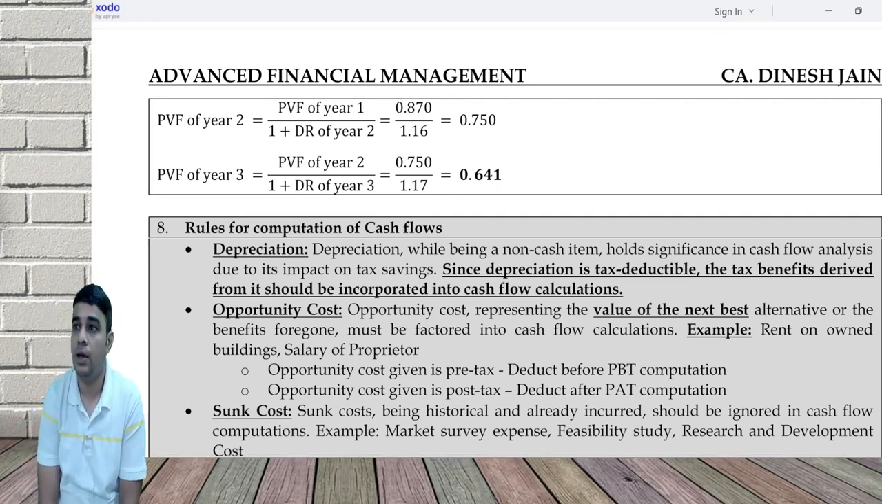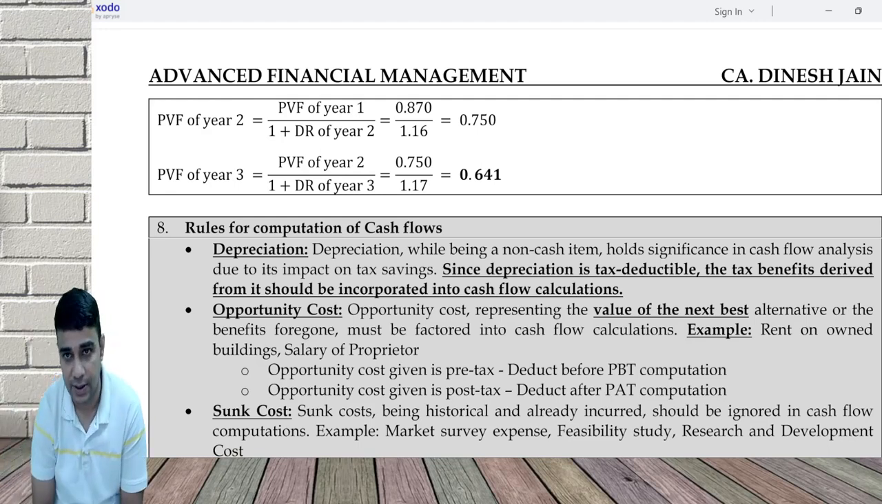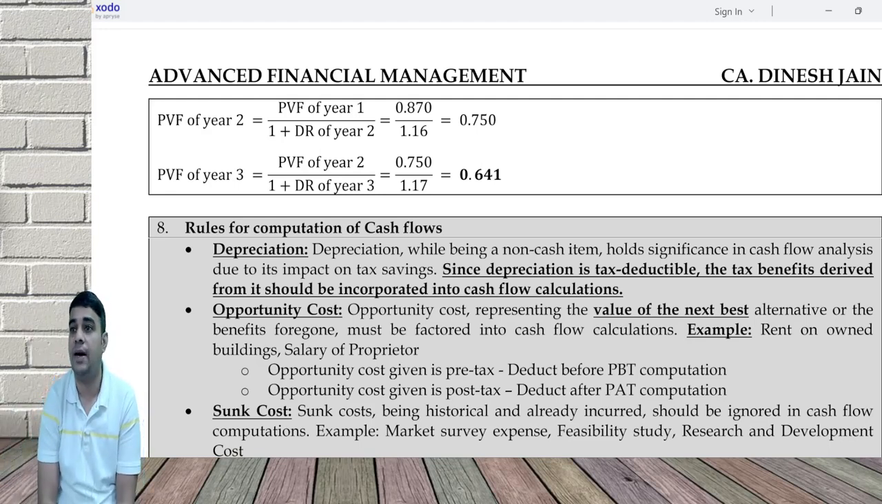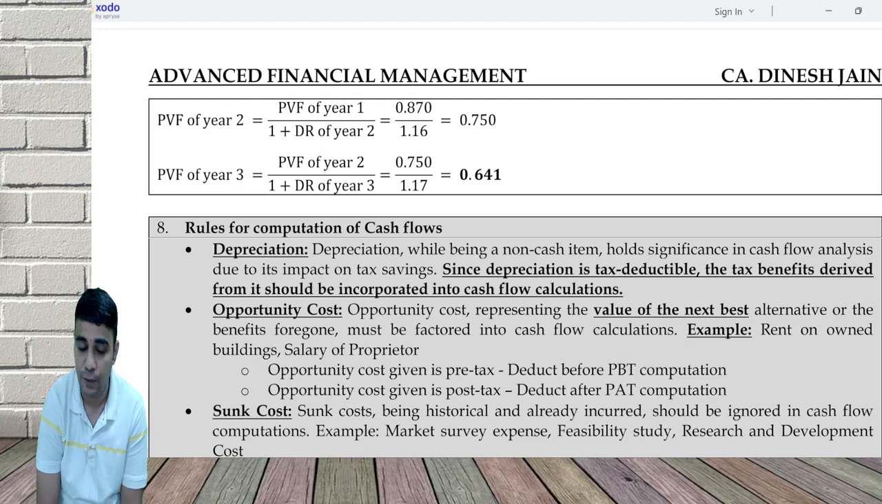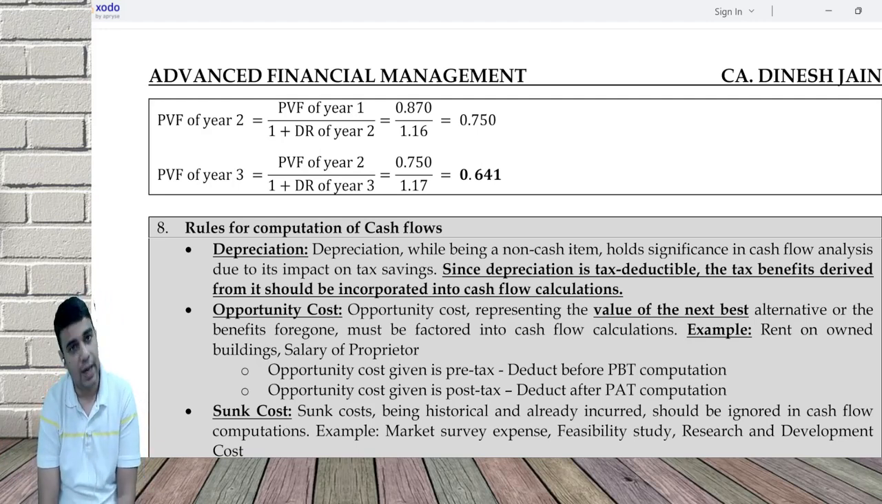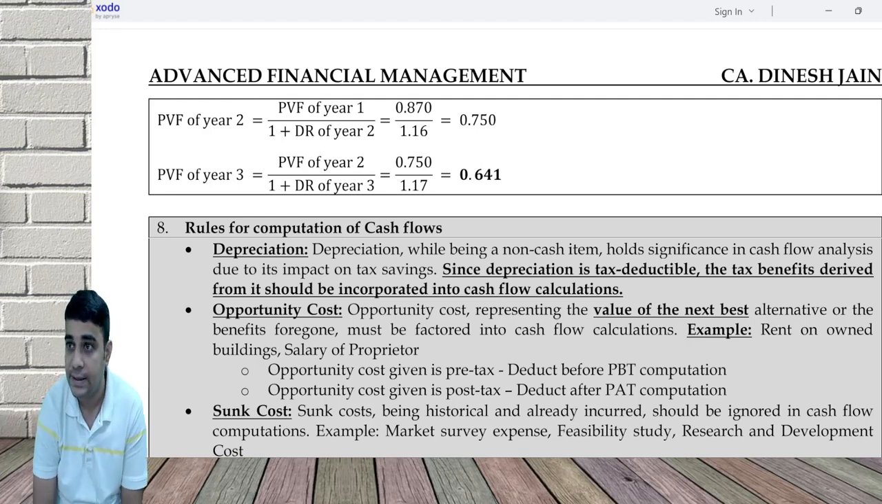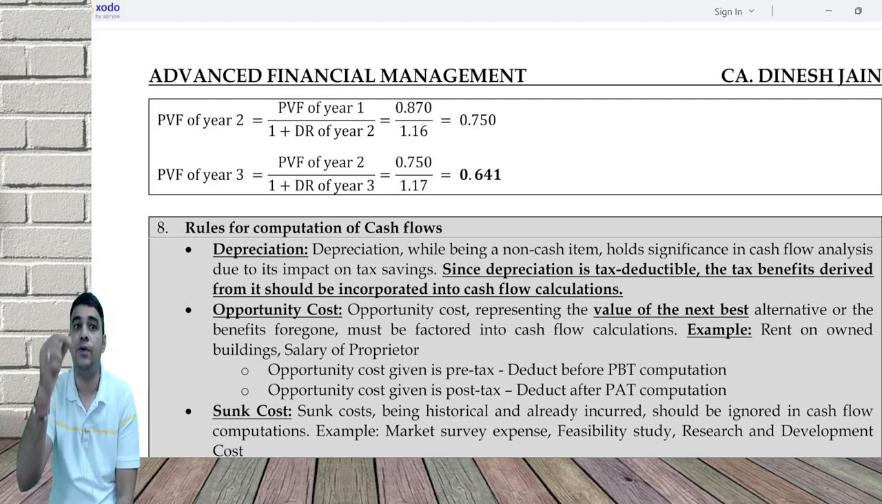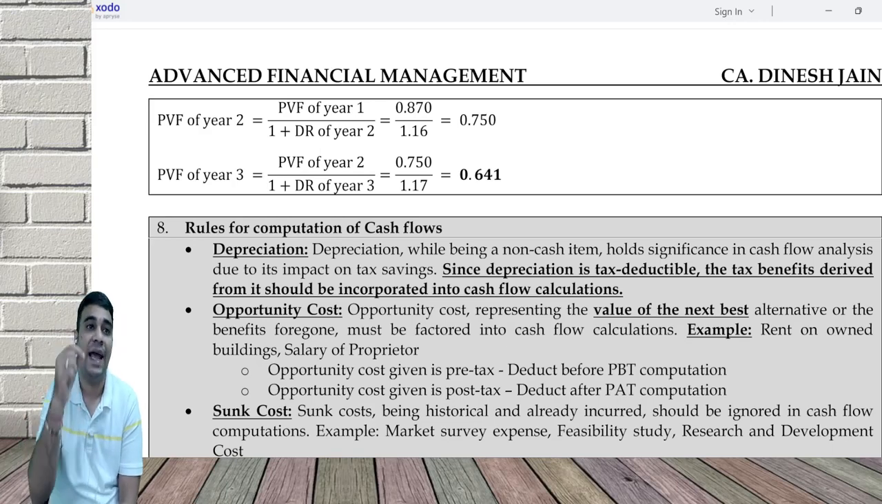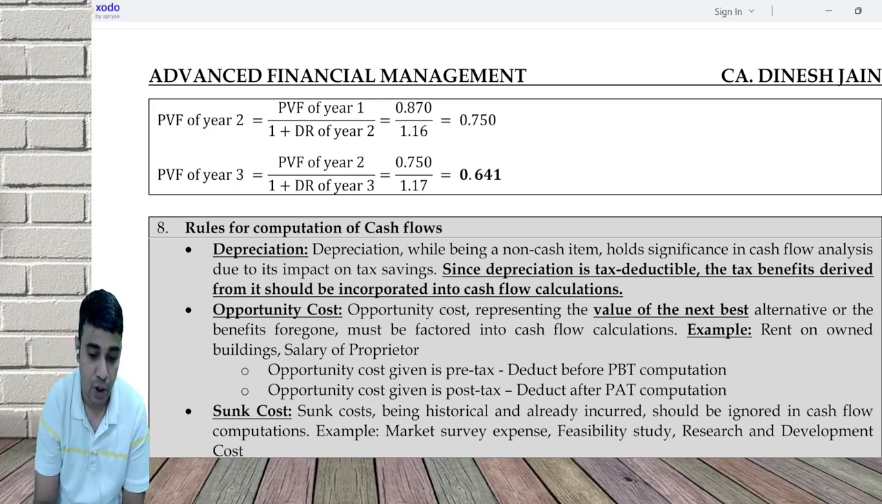There are certain rules for calculation of cash flow. Again, this may not become very critical for us. Some of this you would have done at CA Inter level. Some of this may come in international capital budgeting, where they may ask you to calculate the cash flow. One rule is depreciation. It is a non-cash item, but I still have to consider it because of the tax angle. So we deduct depreciation and add it back.